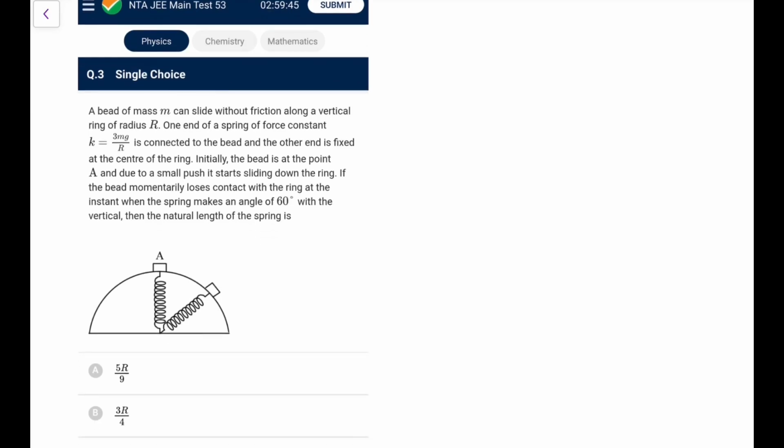A bead. Bead means what we say moti in Hindi. A bead of mass m can slide without friction along a vertical ring of radius r like this.